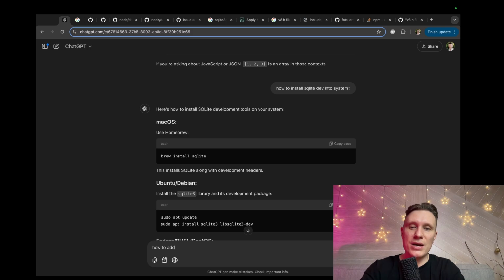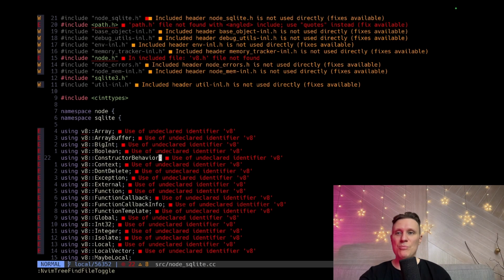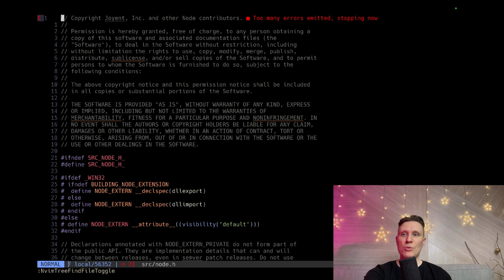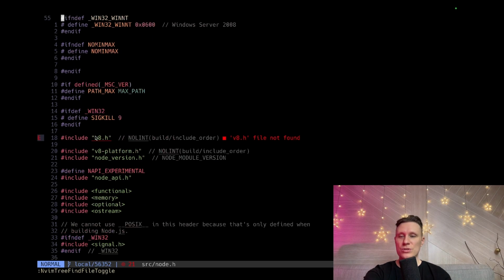How to add node deps V8 folder to global path. I don't need to add it to the global path though, because it's just local.